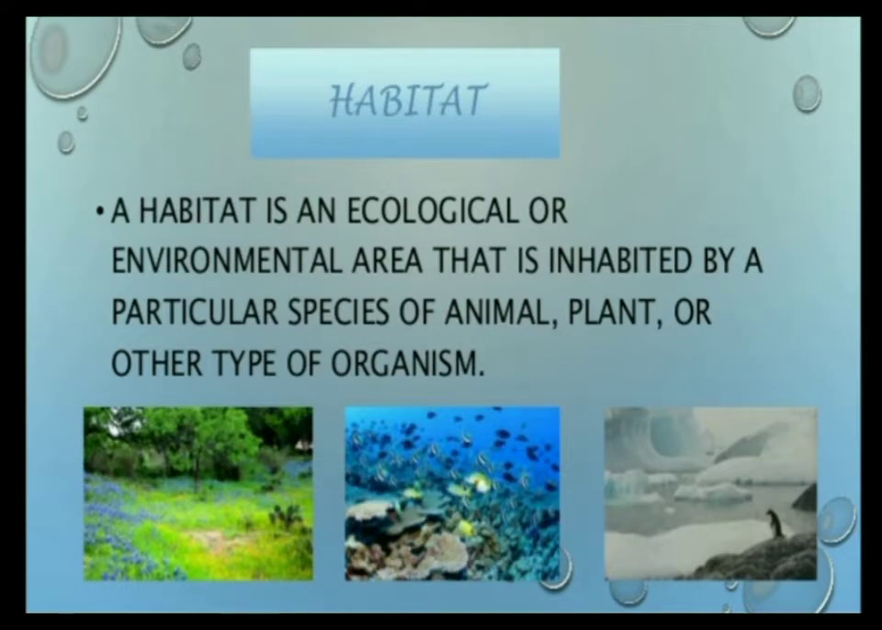Habitat is the place where an organism lives. It provides an organism food, air, water, shelter, whatever they need to live. Everything is fulfilled through the proper habitat. So the definition would be: a habitat is an ecological or environmental area that is inhabited by a particular species of animals, plants, or other type of organisms.